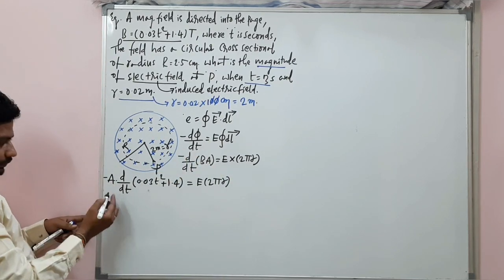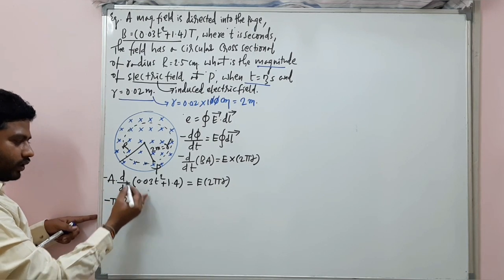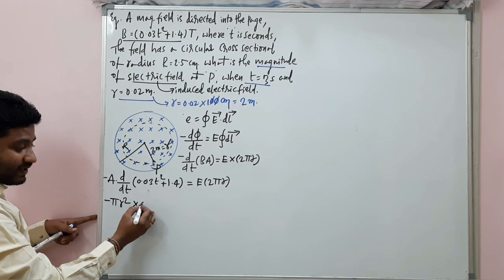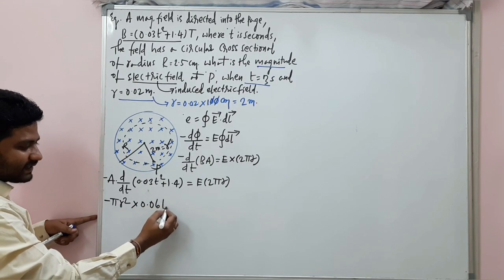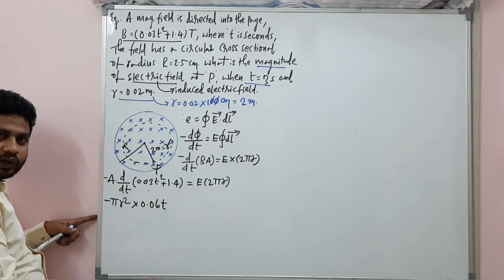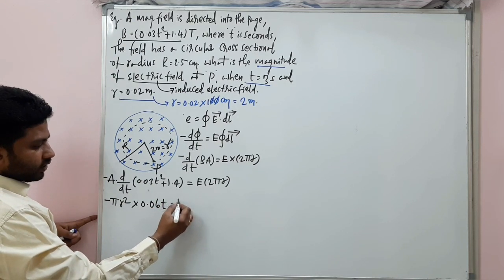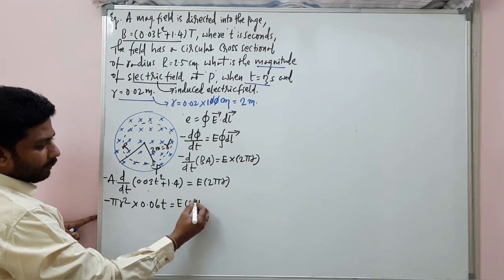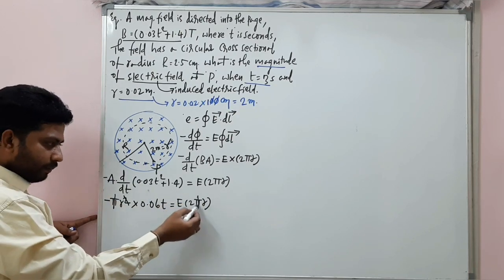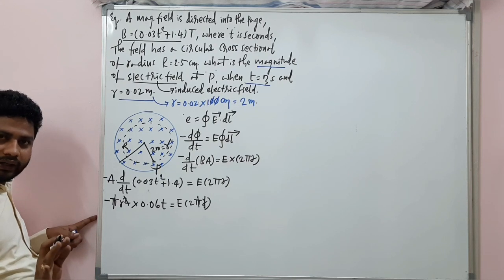Now this area is minus pi r square into d by dt of 0.03 t square, so this is 0.06 t, plus d by dt of 1.4. It's 0 because d by dt of a constant is 0. So which is equal to E into 2 pi r. Pi r cancels. Okay. Alright.